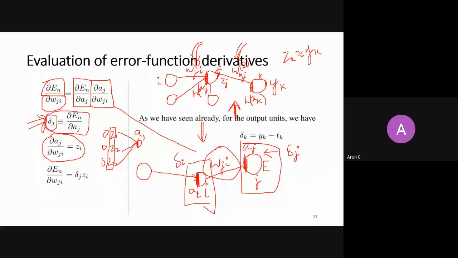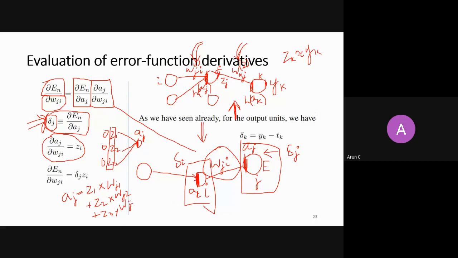Let's say it is aj, the jth node. Aj will be calculated like this: z1 multiply wj1, plus z2 multiply wj2, plus z3 multiply wj3.